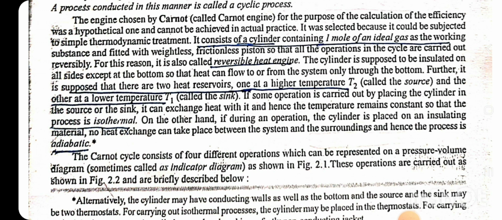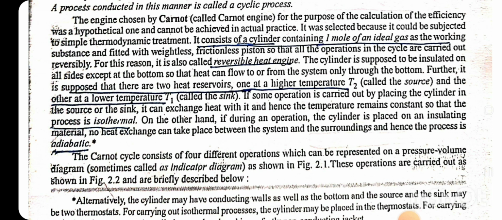Further, it is supposed that there are two heat reservoirs, one at a higher temperature, T2, called the source, and the other at a lower temperature, T1, called the sink. If some operation is carried out by placing the cylinder in the source or the sink, it can exchange heat with it and hence the temperature remains constant, so that the process is isothermal. On the other hand, if during an operation the cylinder is placed on an insulating material, no heat exchange can take place between the system and surroundings. Hence, the process is adiabatic.